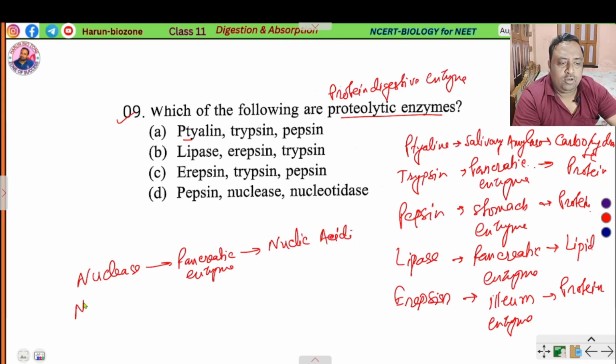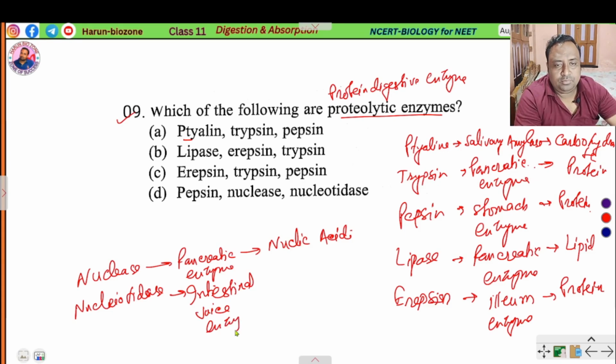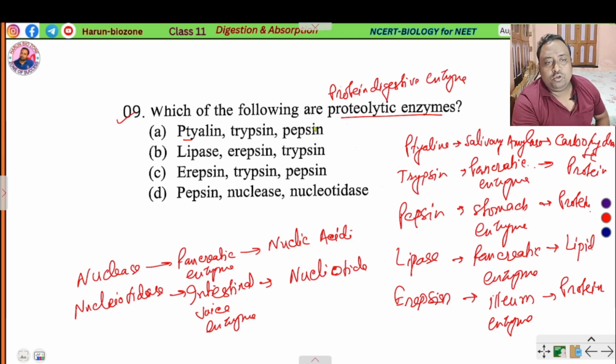Okay, nucleotidase is an intestinal juice enzyme that converts nucleotide. So the proteolytic enzymes are erepsin, trypsin and pepsin. This is the correct option.